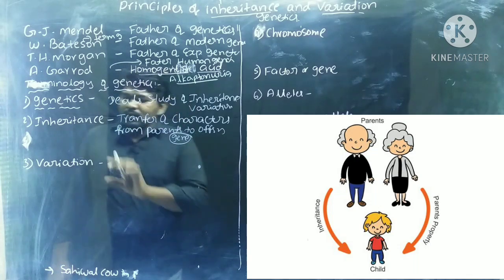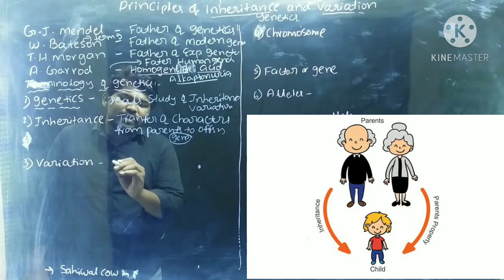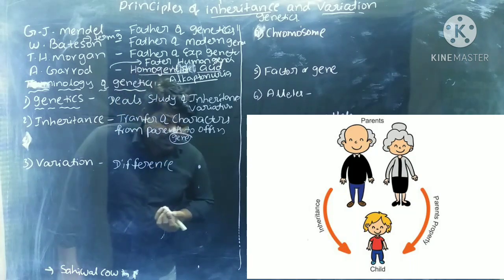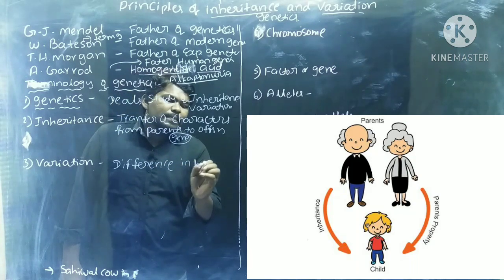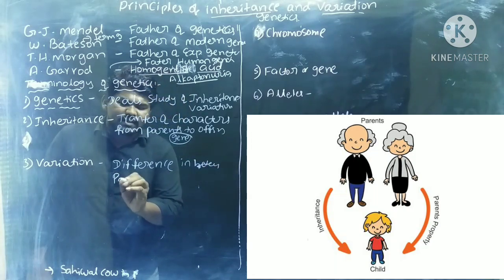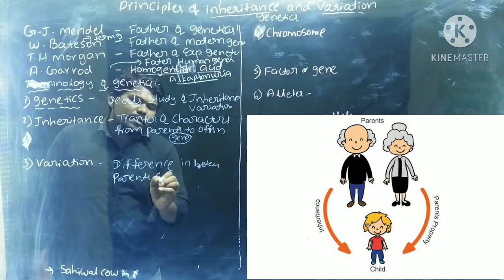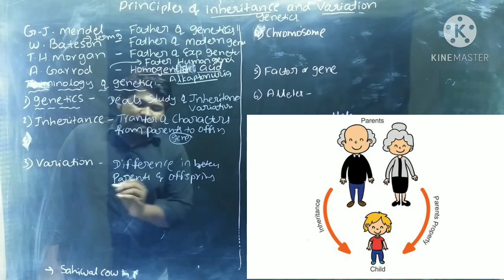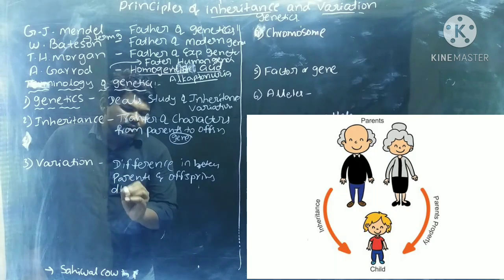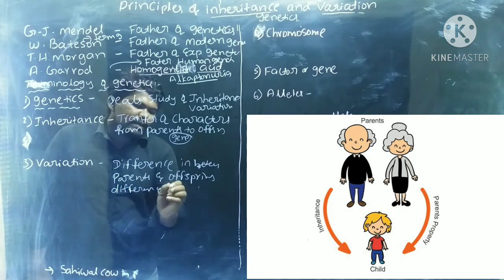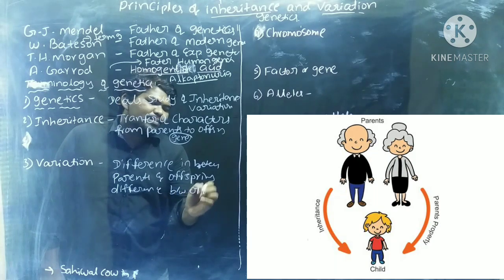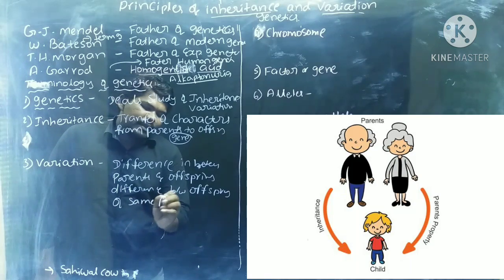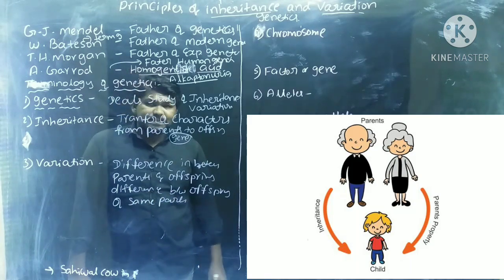Then variation. What is variation? Variation means difference between parents and offsprings. Offsprings means children. And also the difference between offsprings of the same parents. This is also variation.